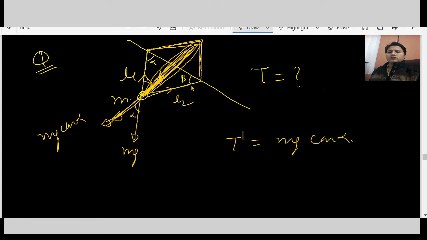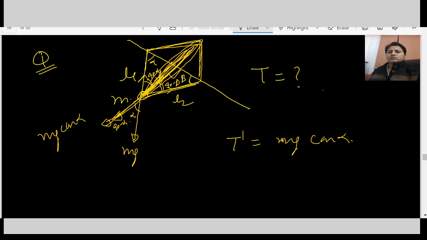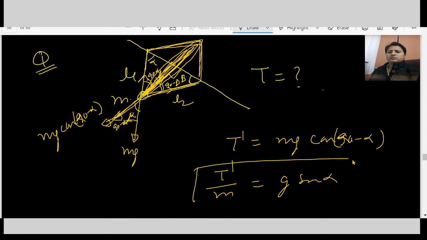We can also say this angle is beta, this angle is 90 minus alpha, this angle is 90 minus beta. So what is T'? T' over m is g sin alpha, since cos of 90 minus alpha is g sin alpha.